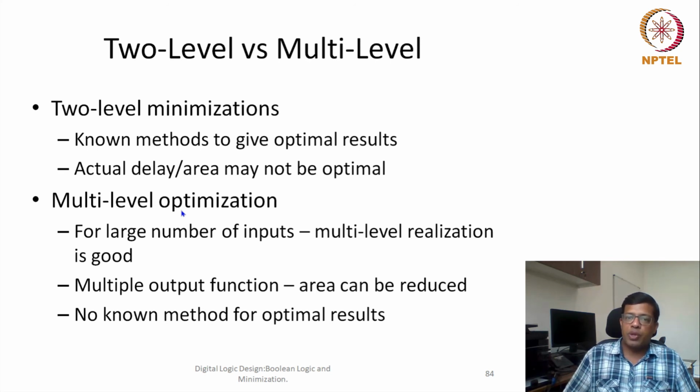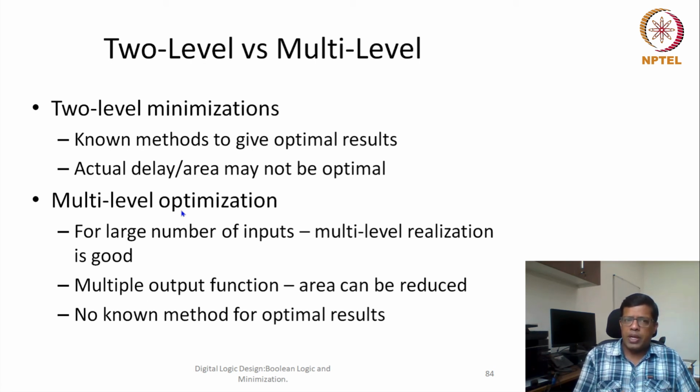Whenever we see a large number of inputs, we try to do a multiple level realization, and whenever a multiple output function is there, we also try to see if there are common factors between two functions, so that we can optimize on delay and area. So multiple level optimization is usually the side effect. We start with 2-level optimization. After we are done with that, the circuit implementation is usually done by software, by the tool itself.